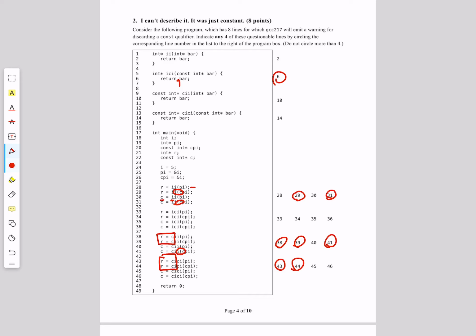Lines 45 and 46 either maintain or increase the restriction on both call and return assignment, so neither results in a warning. The students were required to select 4 of these options.